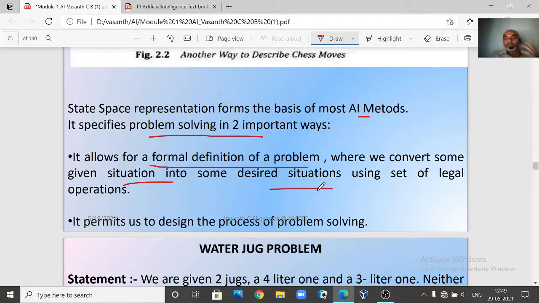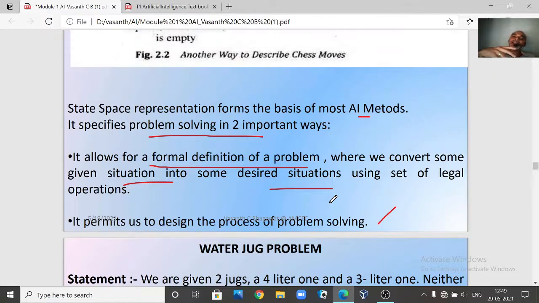The second is that it permits us to design the process of problem solving. When you define the problem as a state space representation, it allows us to define the process in which the problem can be solved.